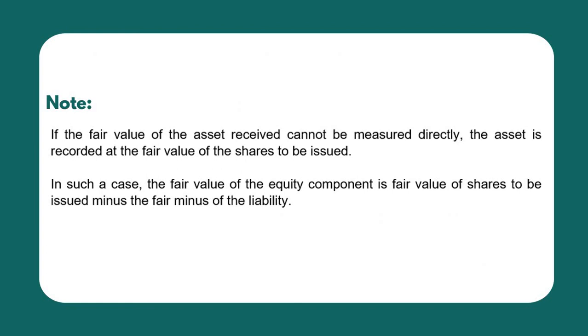If the fair value of the asset received cannot be measured directly, the asset is recorded at the fair value of the shares to be issued. Again, if the fair value of the asset is not reliable, then we will use the fair value of the shares to be issued as the value of the asset, and it will become the value of the compound instrument. In such a case, the fair value of the equity component is the fair value of the shares to be issued minus the fair value of the liability.